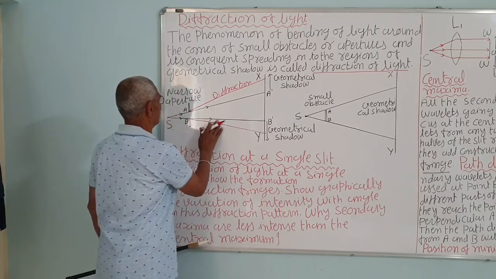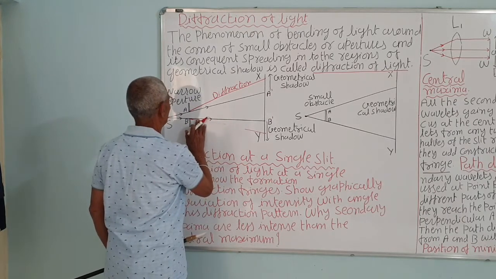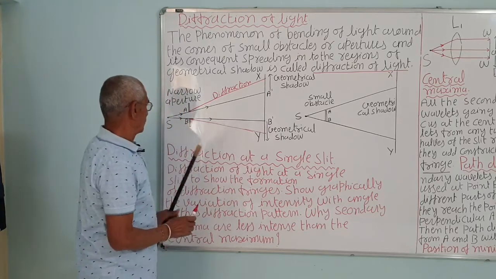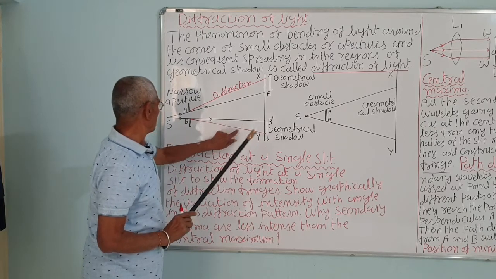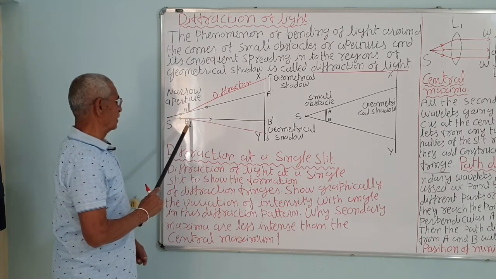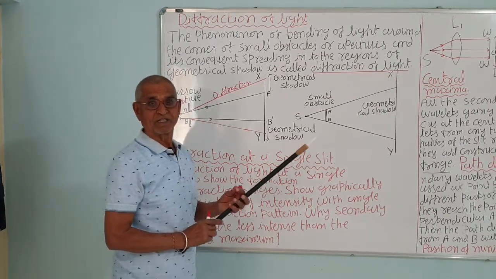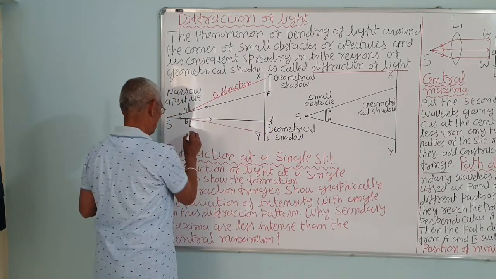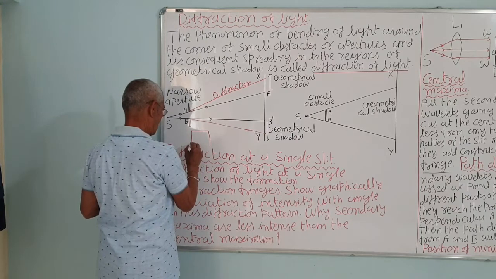It bends actually. This bending is shown when the opening is comparable to the wavelength. Generally we do not see that. A teacher is speaking in one room to a student.